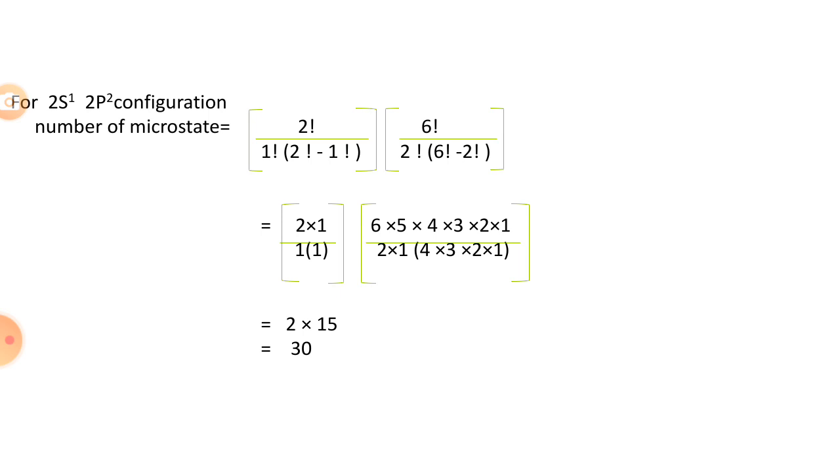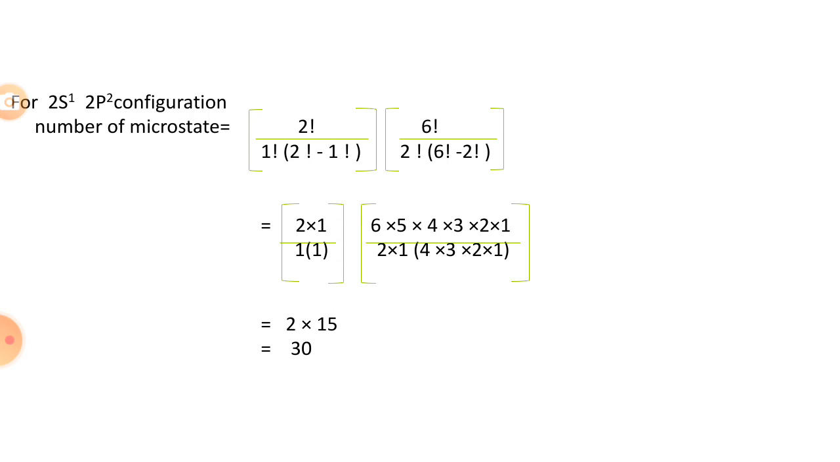In the other case, the 2p2 configuration, the p orbital has the capacity to carry 6 electrons. The total capacity of that orbital is 6, so capital N is equal to 6, and since there are 2 electrons in that p orbital, small n is equal to 2. So 6 factorial divided by 2 factorial into bracket 6 minus 2 factorial. 6 factorial means 6 into 5 into 4 into 3 into 2 into 1, divided by 2 factorial means 2 into 1, into 6 minus 2 which is 4, so 4 into 3 into 2 into 1. Then the final answer is 15.